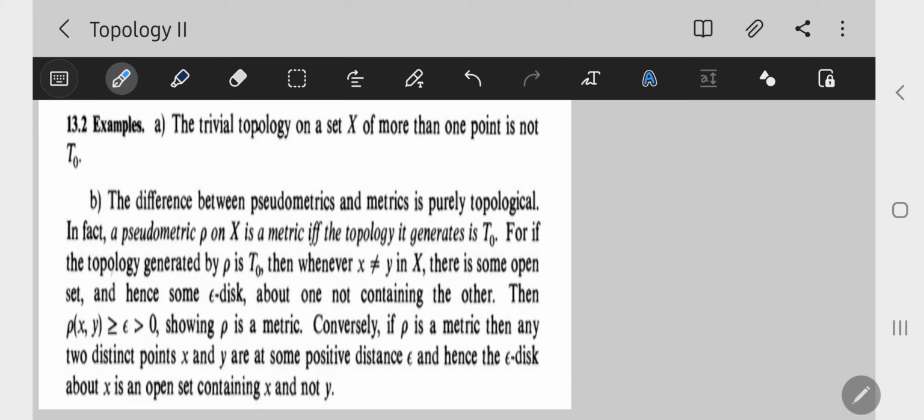Now examples of T0 space. A trivial topology on X with more than one point is not T0.